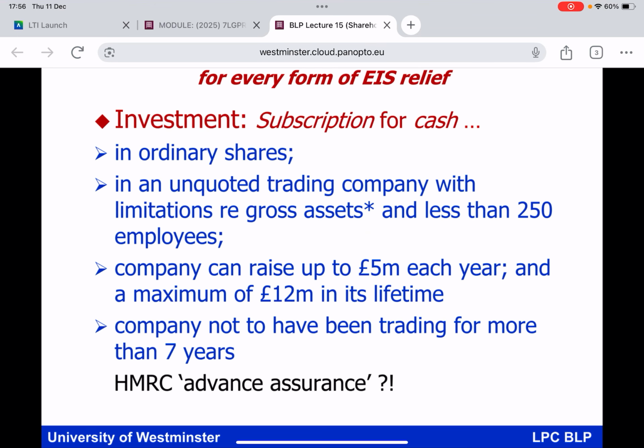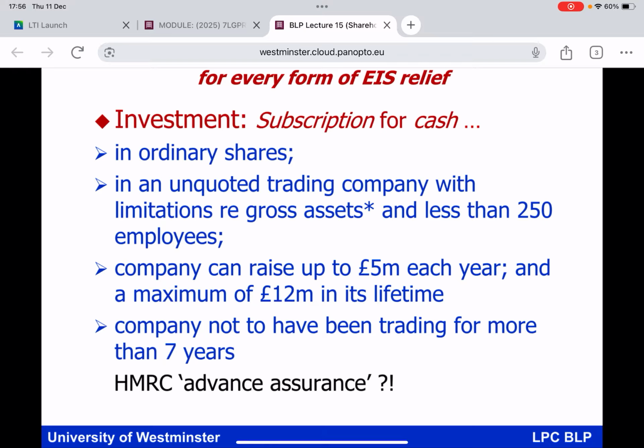And moving on, when is it relevant? This will be where an individual is investing cash directly into an EIS qualifying company in return for ordinary shares. So that again, this is relevant where an individual is investing cash directly into an EIS qualifying company in return for ordinary shares.